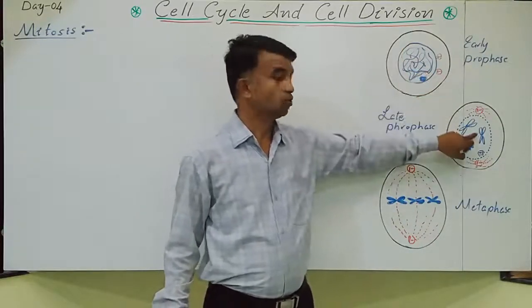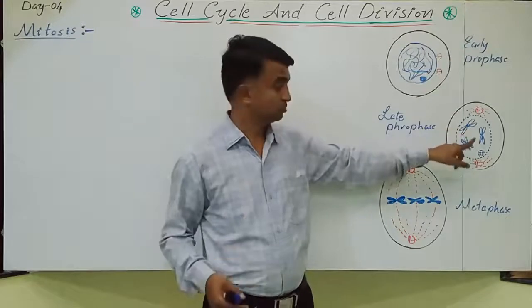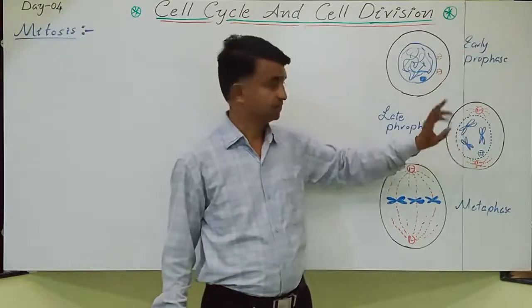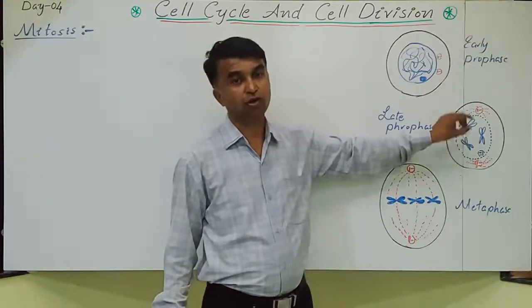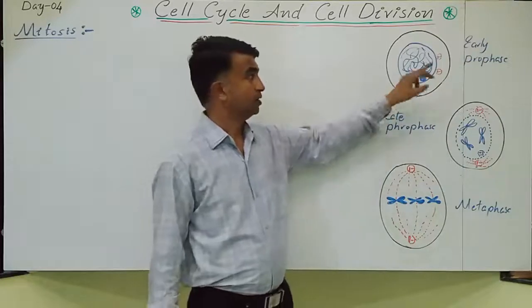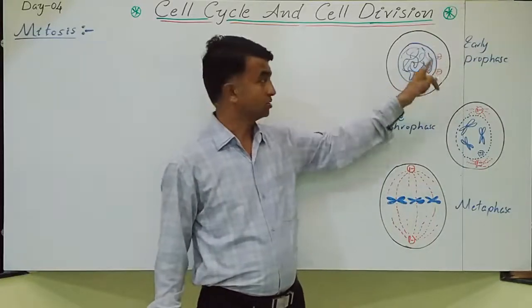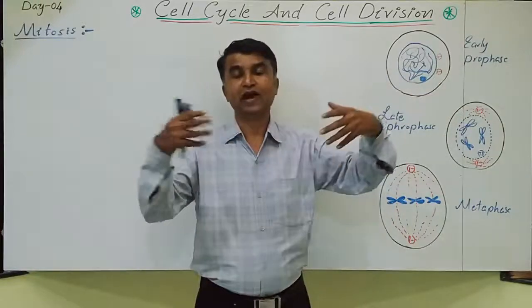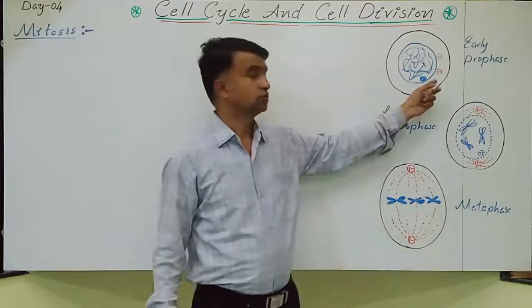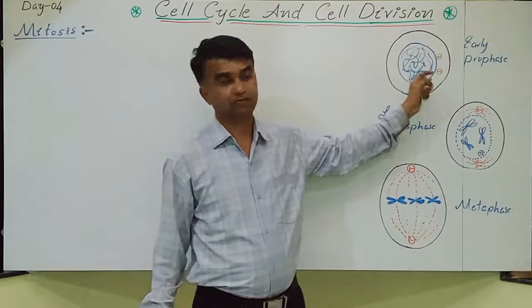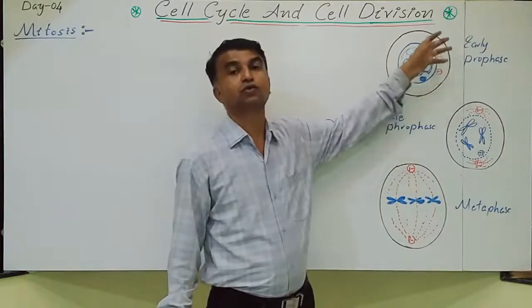After condensation, the chromosome appears. A chromosome is made up of 2 chromatids. These are the chromosomes, not completely condensed. The centrioles, which are present outside the nucleus, form astral rays around them, so they form the asters. The centrioles start moving toward the opposite poles.